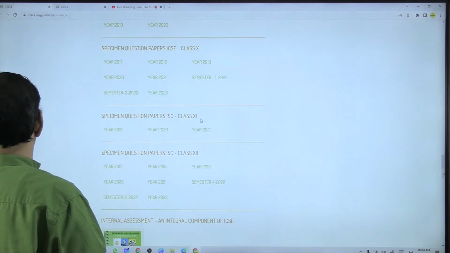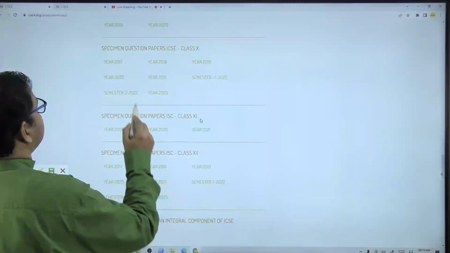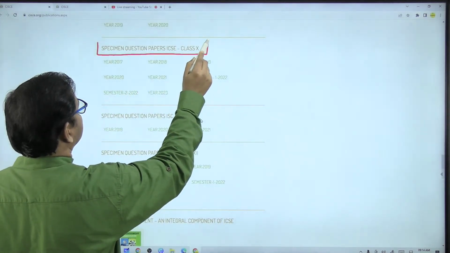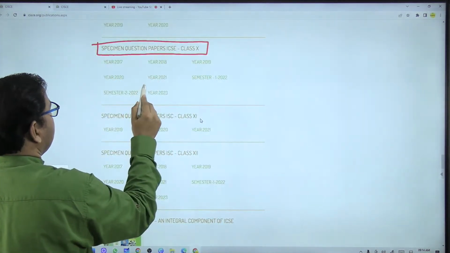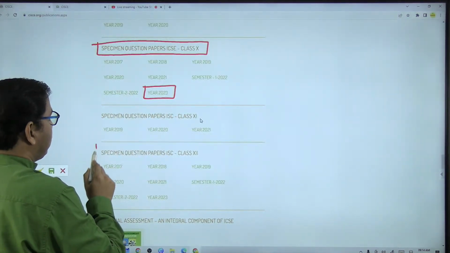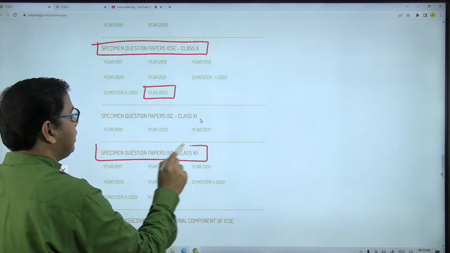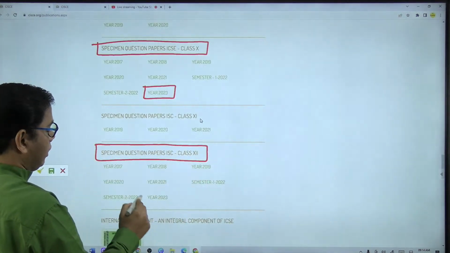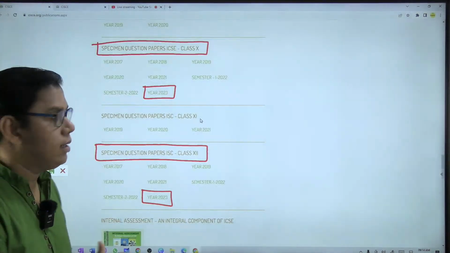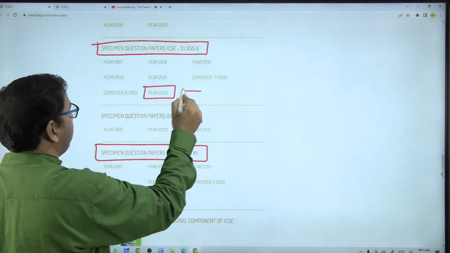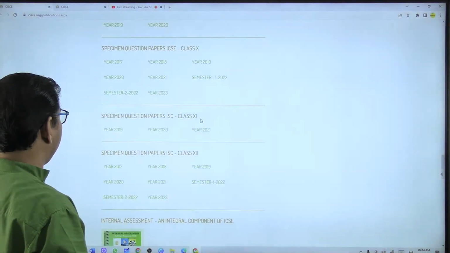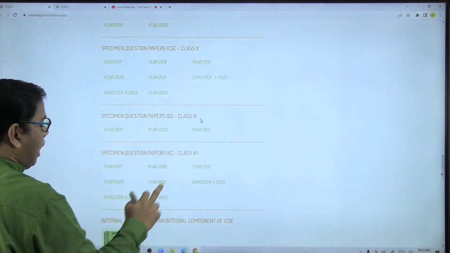Look here: specimen question papers for ICSE class 10 year 2023, and specimen question papers for ISC class 12 year 2023. If you are a class 10 student, you can click here, and if you are a class 12 student, you can click over here. I will start with class 12.